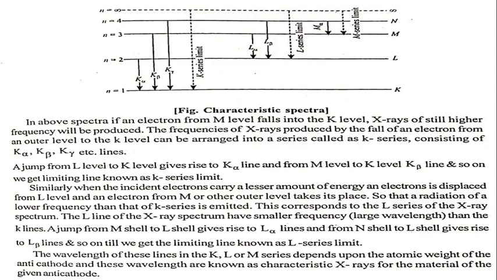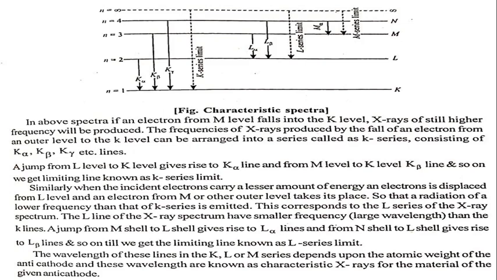The frequency of X-ray produced by the fall of an electron from an outer level to the K level can be arranged into the series called the K series, consisting of K alpha, K beta and K gamma lines, etc. Now see, a jump from the L level to the K level gives rise to K alpha.